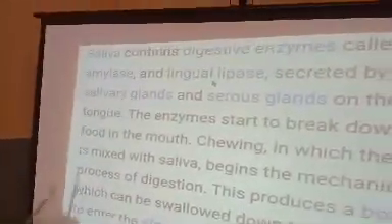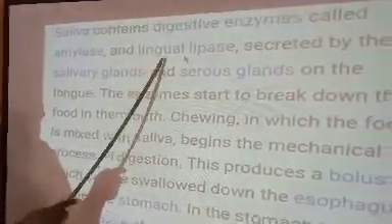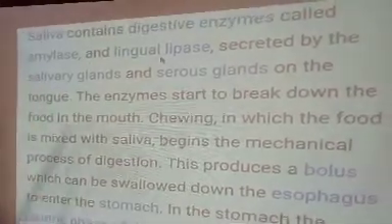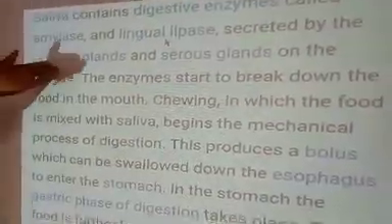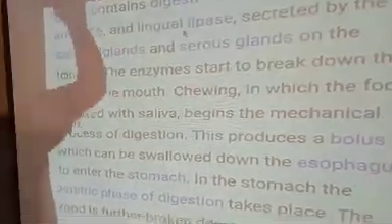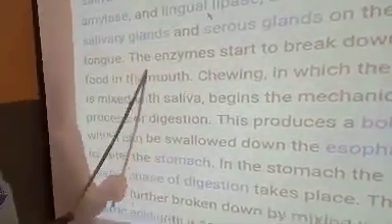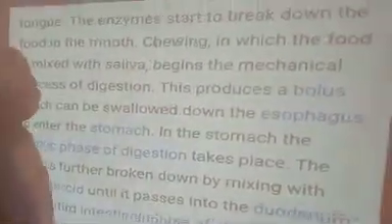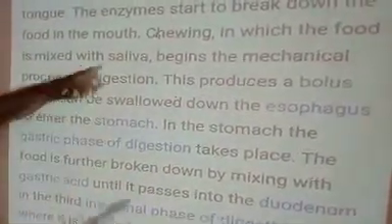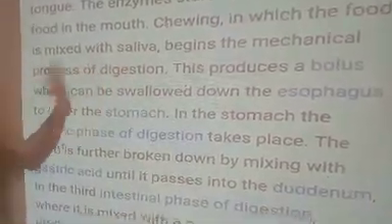Please, let me quickly round up with that other part. Okay. Saliva contains digestive enzymes, look at them there, amylase and lingual lipase, secreted by the salivary glands and serous glands on the tongue. I talked about this the last time. Remember I talked about the sublingual gland. Now the enzyme starts to break down the food in the mouth, chewing, in which the food is mixed with saliva. When you masticate it, it's mixed with saliva.